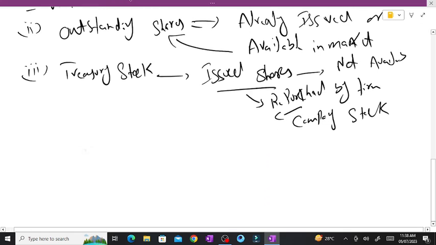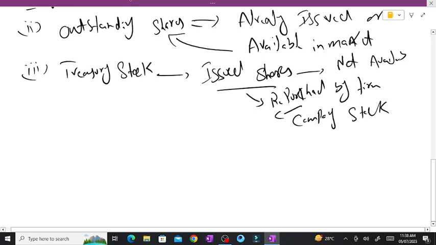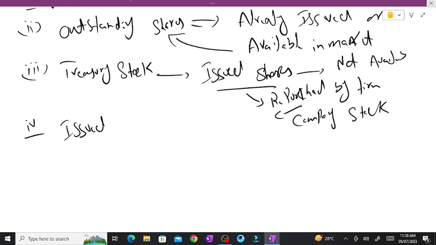So these are the kinds of stocks which can be issued by firms. The last one that a company can share is issued shares. As the name suggests, issued shares. If you remember, outstanding shares are also issued shares, and treasury stock are also issued shares. The difference between the two is that outstanding shares are available in the market but treasury stocks are not available in the market.